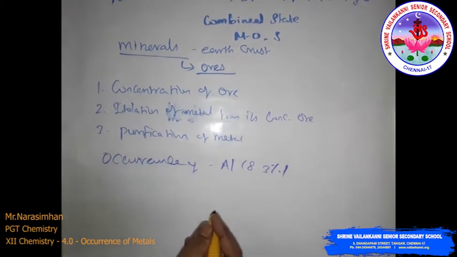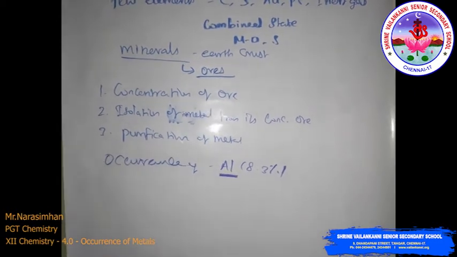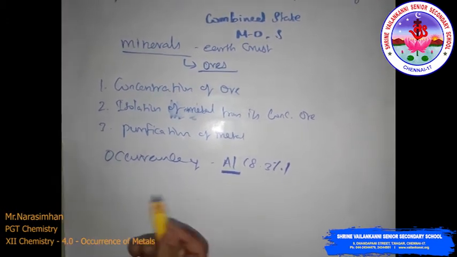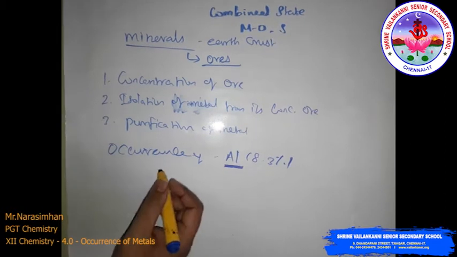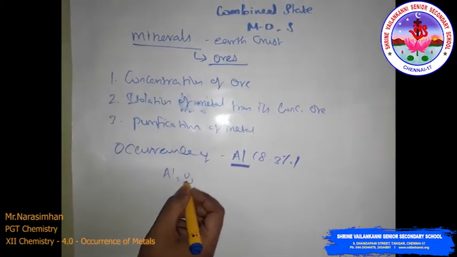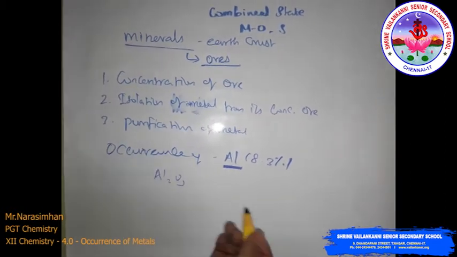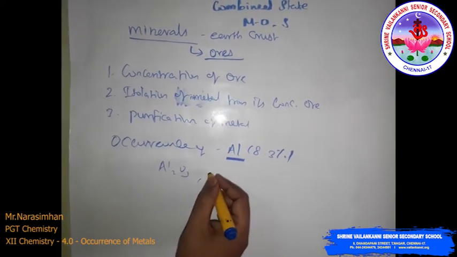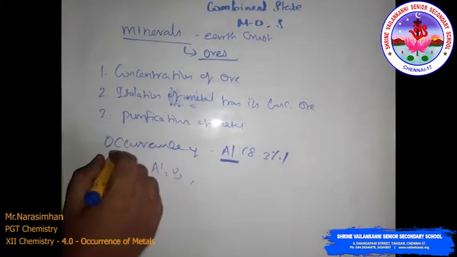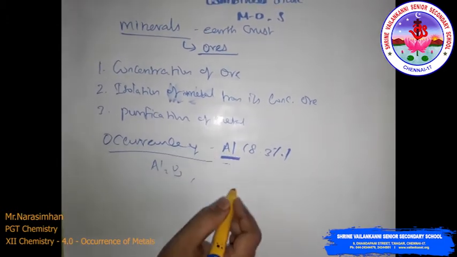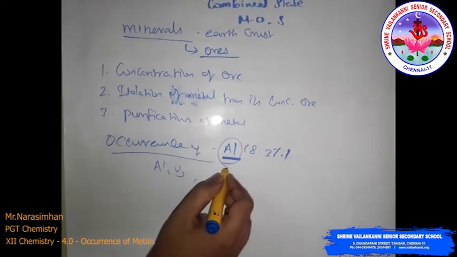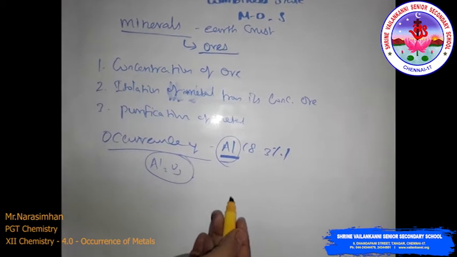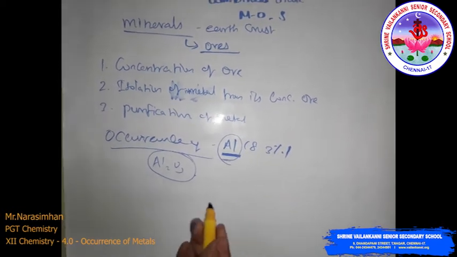Many gemstones are impure aluminum oxide, with impurities like mica and clay particles. So metals are obtained in the combined state: aluminum combined with oxygen, silver as sulfide. These are the combined forms.